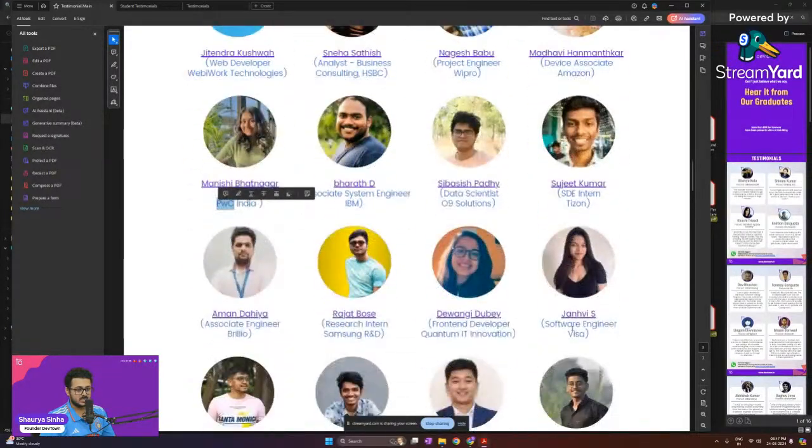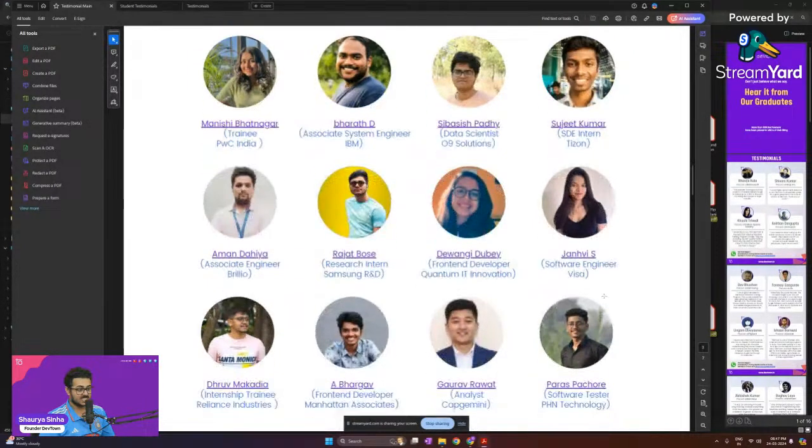IBM, PwC, we had Visa. So 6 students got placed into Visa. Visa gave an amazing placement of 32 lakhs per annum. So that was a very good placement right over there. Visa actually took all the students from full stack development. So that was something amazing for us.